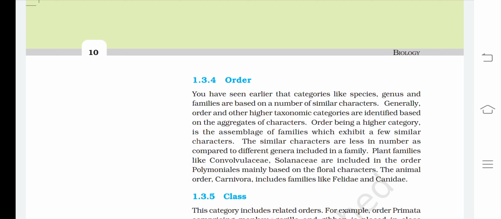Plant families like Convolvulaceae and Solanaceae are included in the order Polymoniales, mainly based on the floral characters. The animal order Carnivora includes families like Felidae and Canidae.